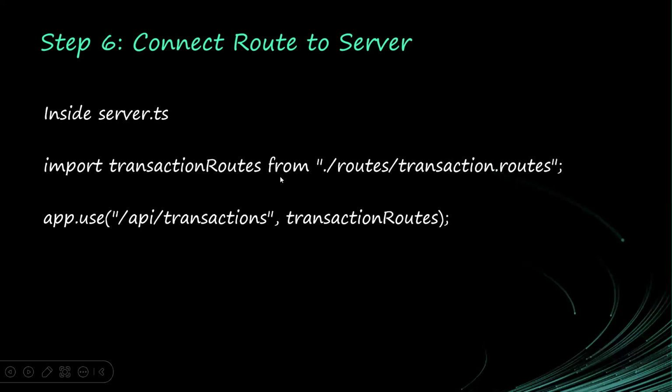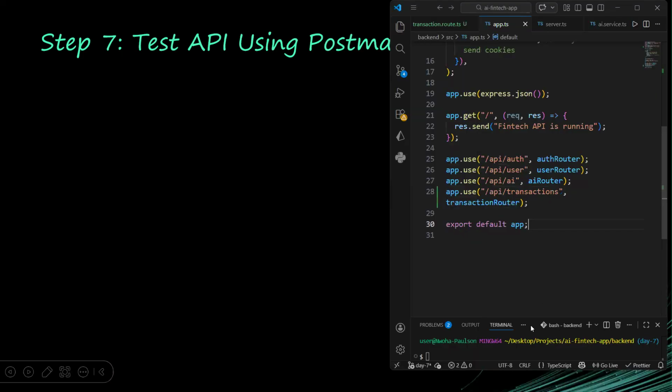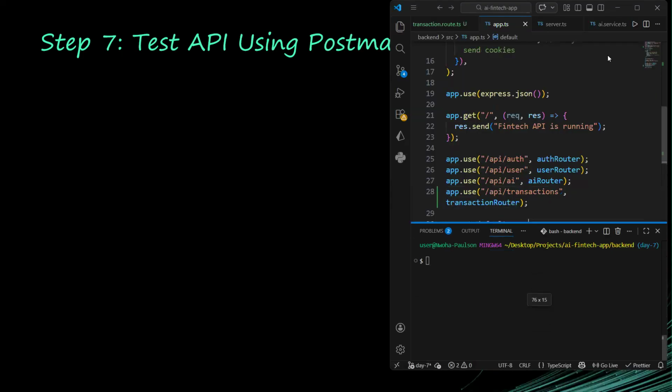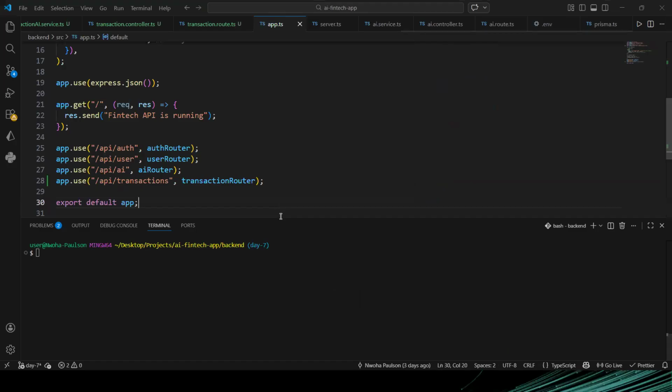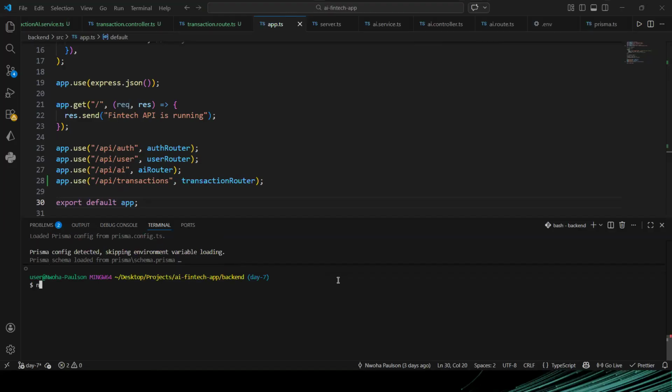So let us go straight to testing. I will go back and start my server. I can even expand this now. npm run dev.